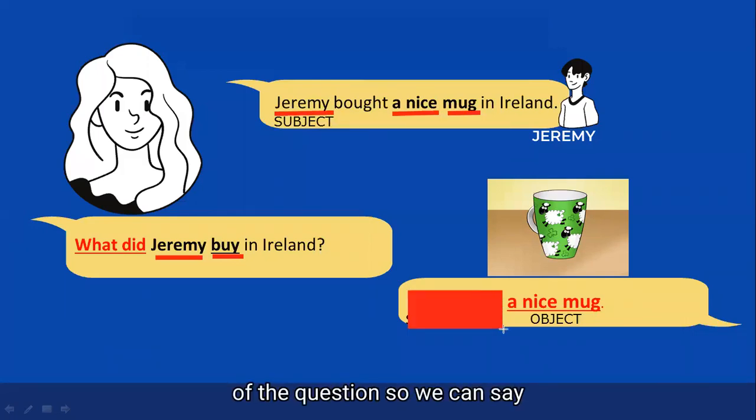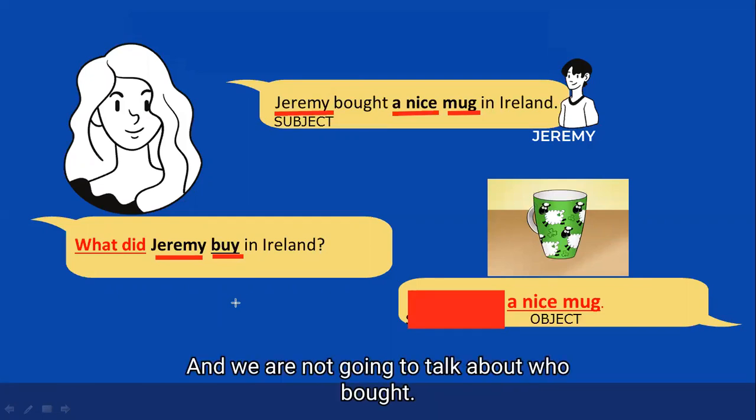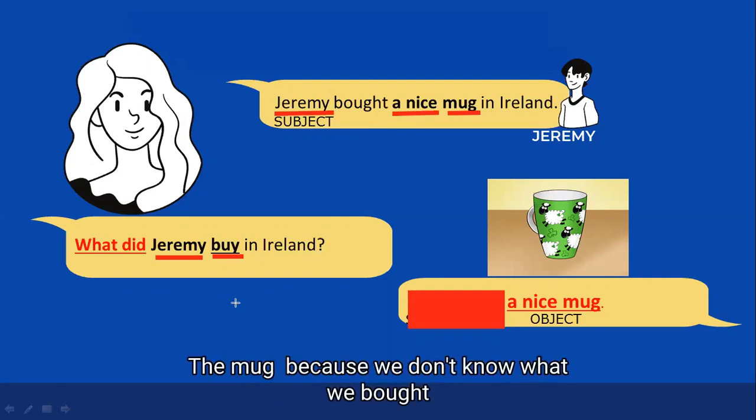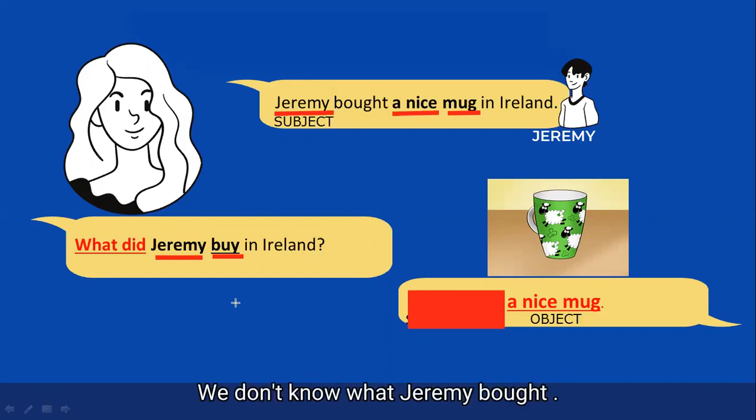So we can say also this: What did Jeremy buy in England? A nice mug. That's it. Because we are asking about the object, and we're not going to talk about who bought the mug. We don't know what Jeremy bought, but now we know that it's a mug.